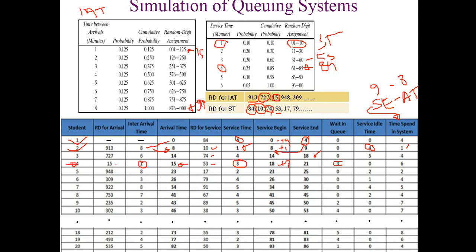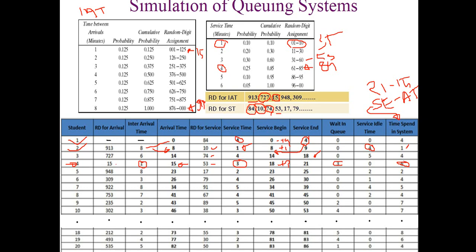Now the waiting time. We can see that customer number 4 arrived at 15, but the service began at 18, so he has to wait in the queue for 3 minutes, 18 minus 15. And server idle time: the server became free at 18 and became busy again at 18, so there is no idle time of the server in the meantime. Now the total time spent in the system. Let us find it out. You can see the formula to find it is the service end.